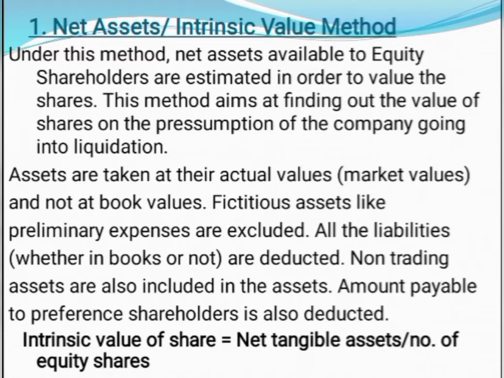As we are assuming that the company is going into liquidation, all the assets are to be realized. When I say realizable assets, even non-trading investments and intangible assets have to be considered in the valuation of shares under this method. So assets are taken at their actual values, that is, at present market value. If the company goes into liquidation and wants to sell its assets, what is the amount it can realize today?